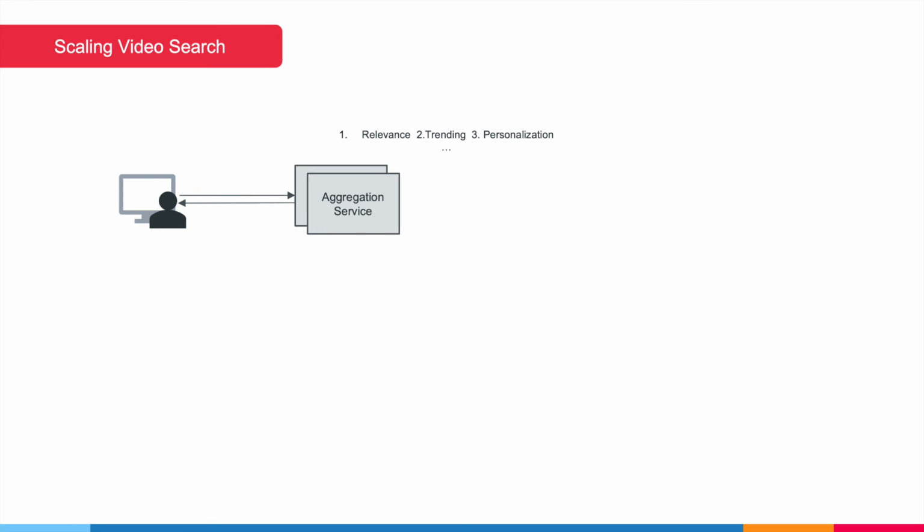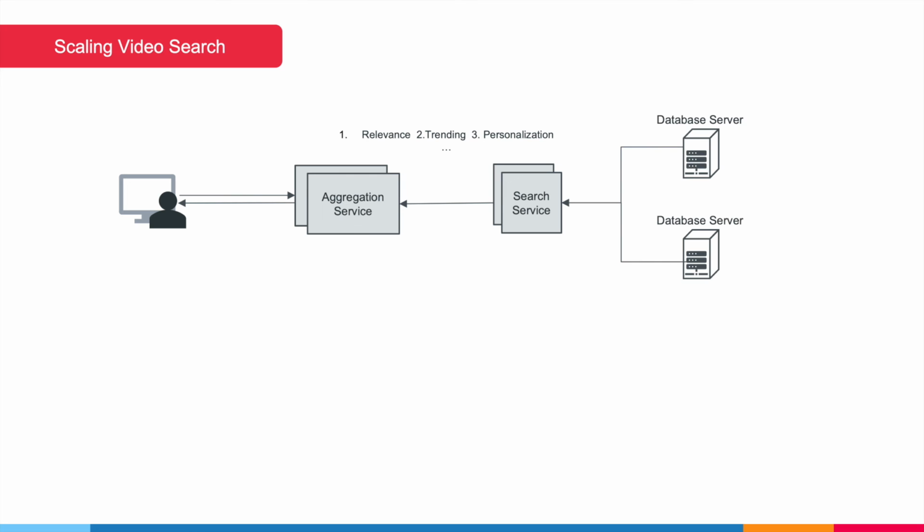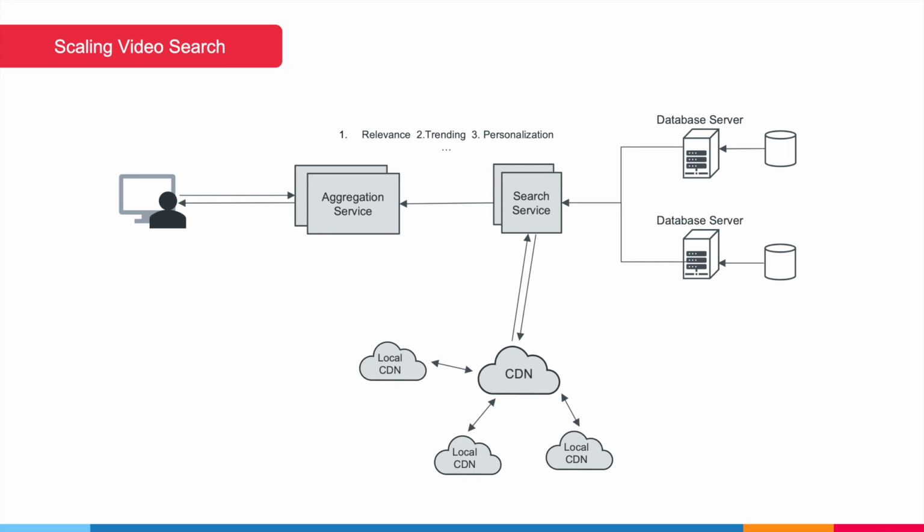The search results will be retrieved from multiple search service servers. Each server will query from its own database to find the indexes of the search query and retrieve it back to the aggregation service. Since a lot of viewers could be searching for a similar query, we can push the trending query results onto global or local CDNs for faster retrieval next time.